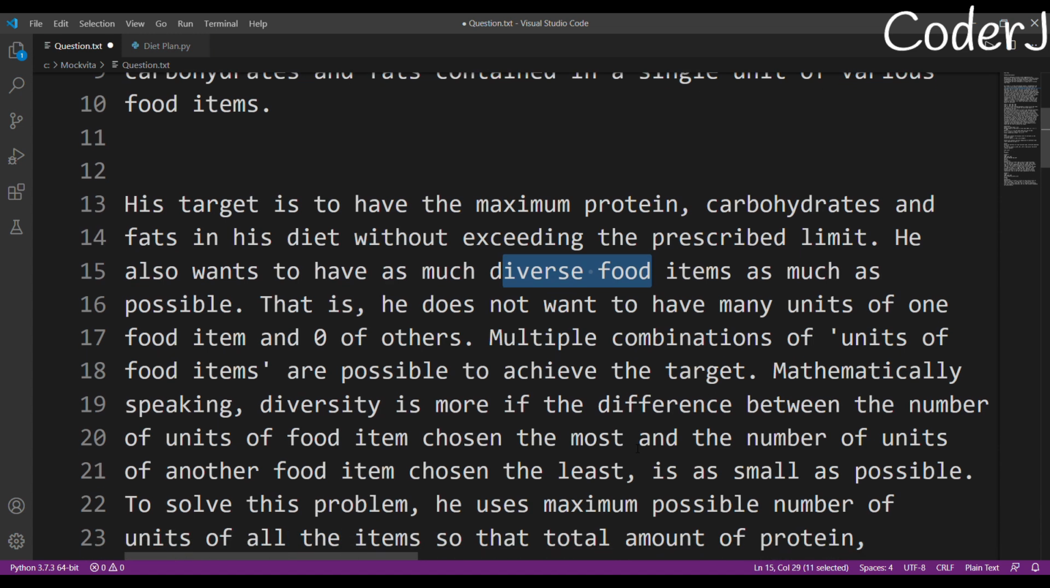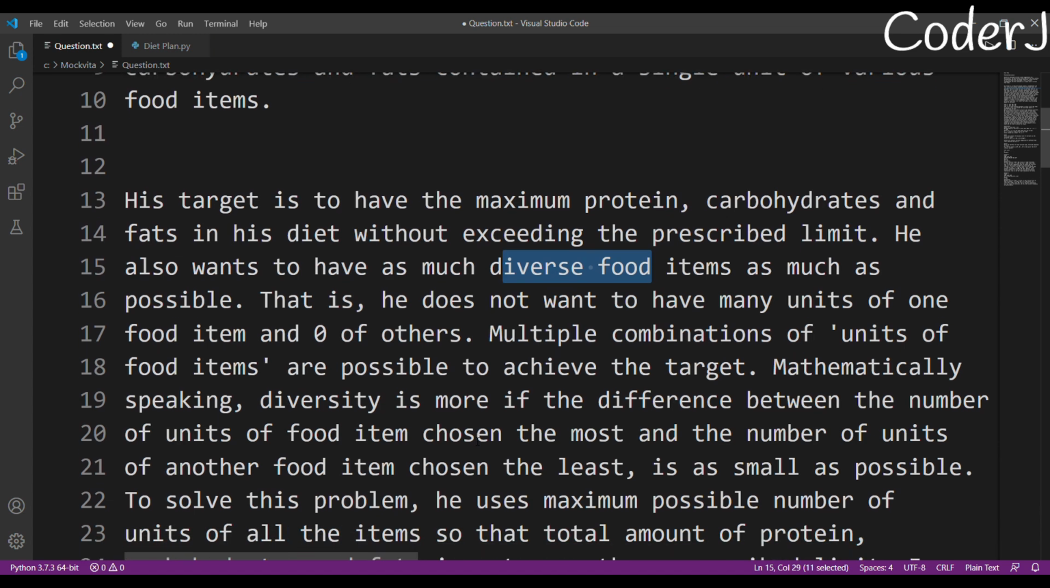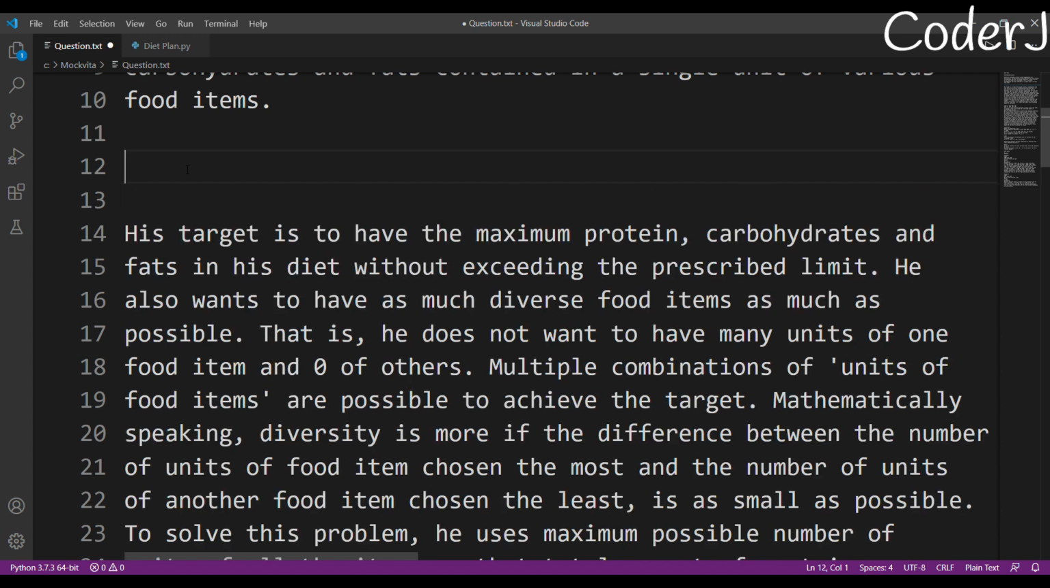Mathematically speaking, diversity is more if the difference between the number of units of the food item chosen the most and the number of units of another food item chosen the least is as small as possible. By the way, why do they say that they want diverse food? The reason is very simple: to make the question a little bit hard. Otherwise, most of us would have just found which food item has minimum protein, minimum carbs, and minimum fats. After that we'd keep on multiplying it, since it's the smallest number, so the difference its multiple will have with the maximum protein we are supposed to have will be minimum.